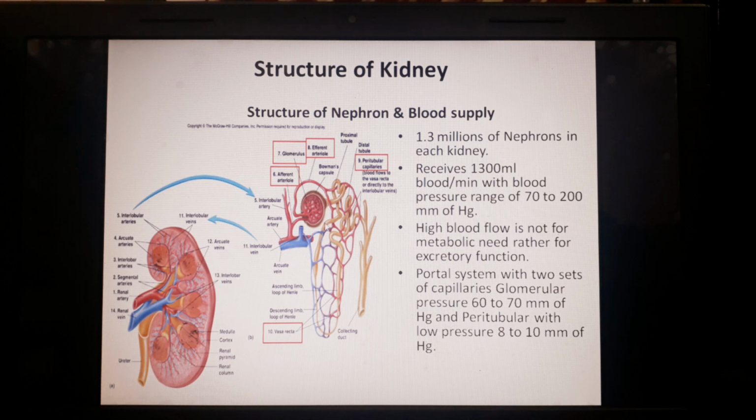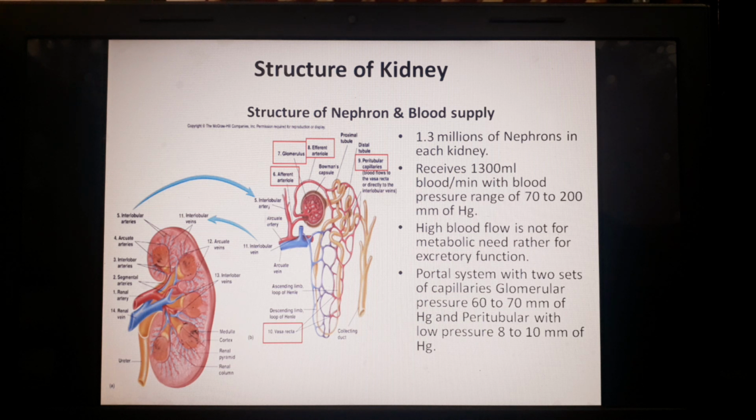So basically in the blood flow there are two kinds of capillary systems. One is the glomerular capillary, another is the peritubular and vasa recta. The glomerulus is basically responsible for filtration of the blood, and the peritubular capillaries are related to the reabsorption of different nutrients from the filtrate and concentration of the urine.